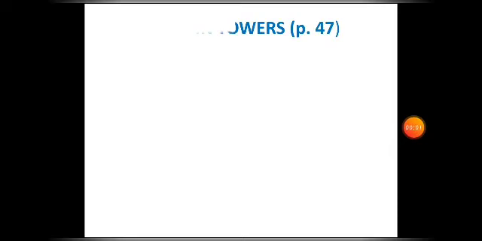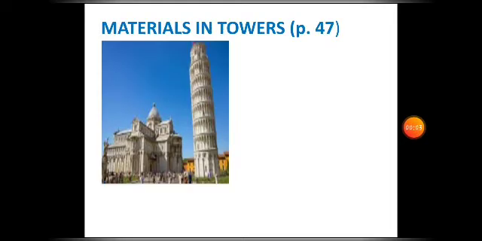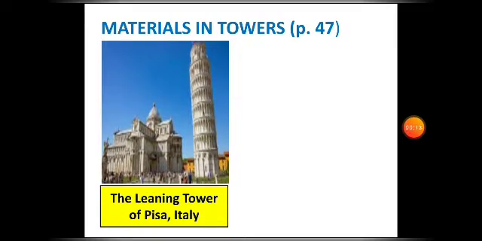Here are different examples of towers, okay? The first one, can you tell me what this is? Very good. That is the Leaning Tower of Pisa, Italy. So what is the material used in making this tower? Yes, it is made of stone walls.